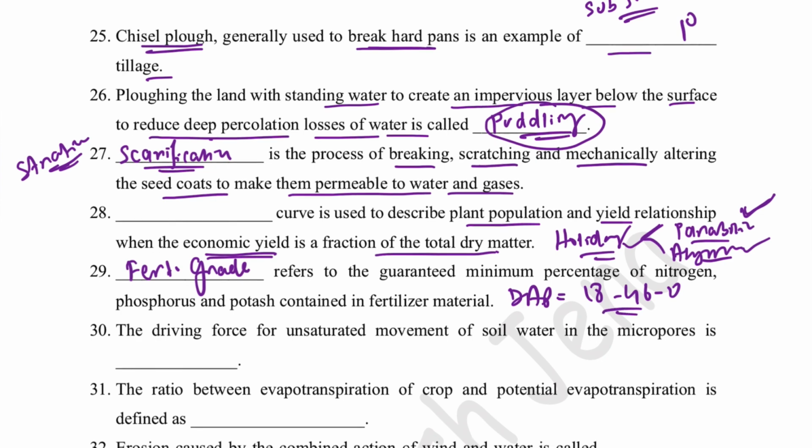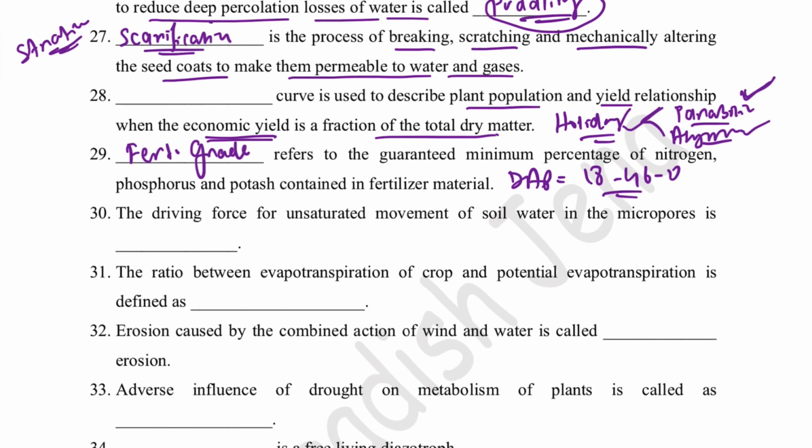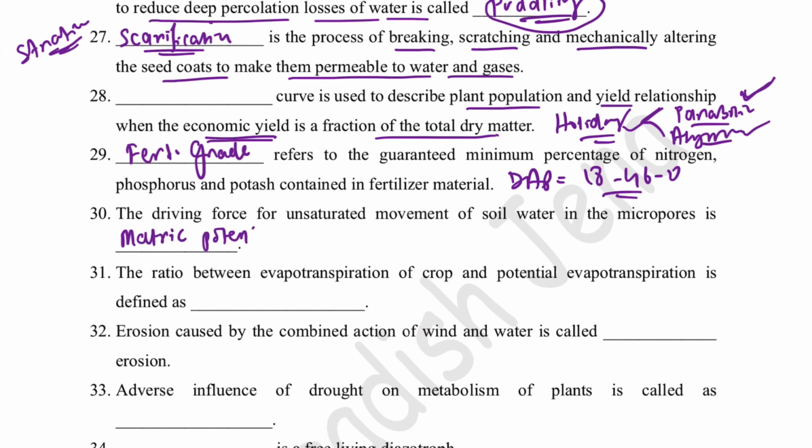Then the driving force for unsaturated movement of soil water in the micropore is matric potential. In water potential, there are different types of potential: matric potential, osmotic potential and gravitational potential. So matric potential will be the main driving force in the case of unsaturated soil.